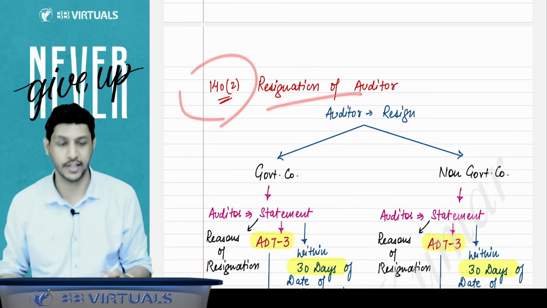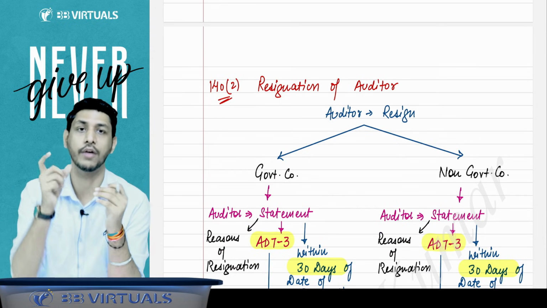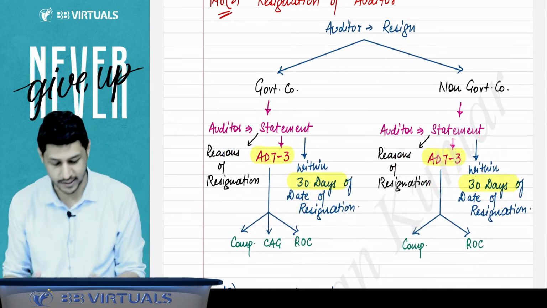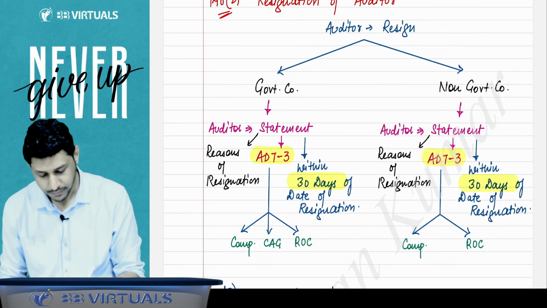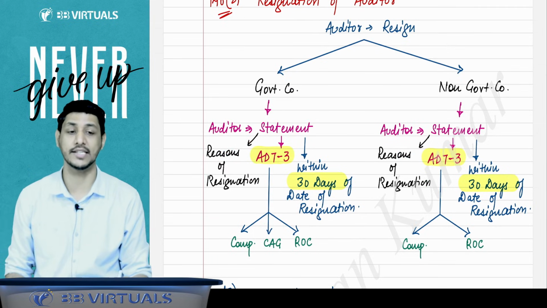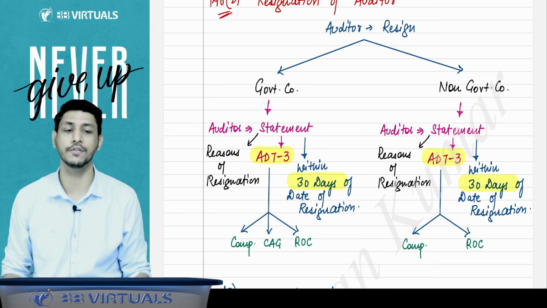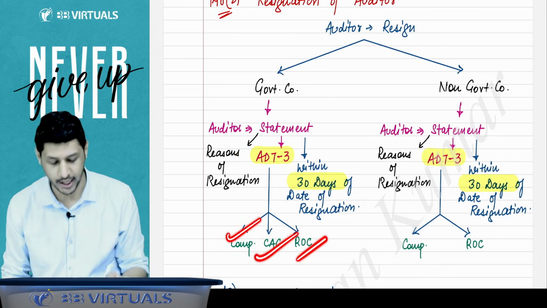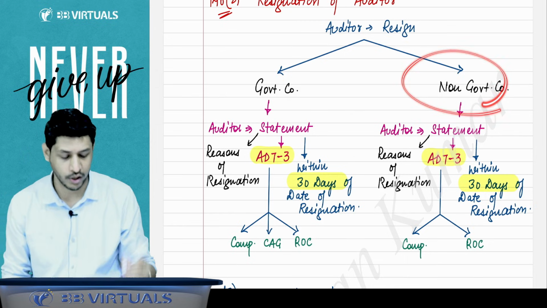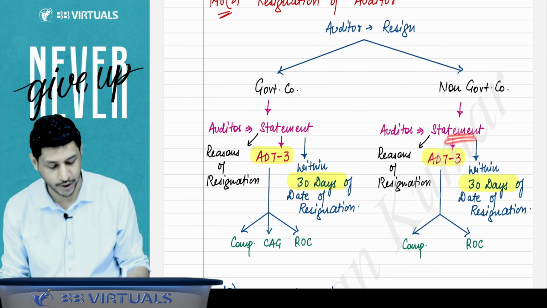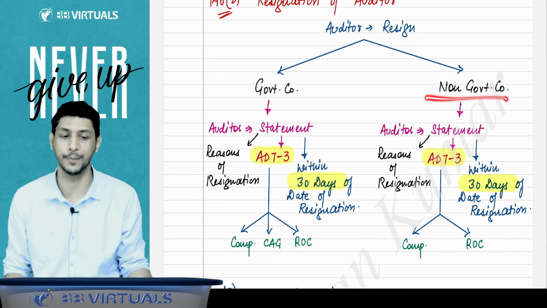Then 140 subsection 2 says resignation of auditor. If an auditor resigns, then the auditor has to give a statement specifying his reasons for resignation. You have to specify the reason of your resignation in the form number ADT3. Within 30 days of resignation, you have to give this statement to the company, CAG, and ROC if you are resigning from a government company. But if you are resigning from a non-government company, you have to give this statement to the company and ROC. There is no case of CAG here because this is a non-government company.